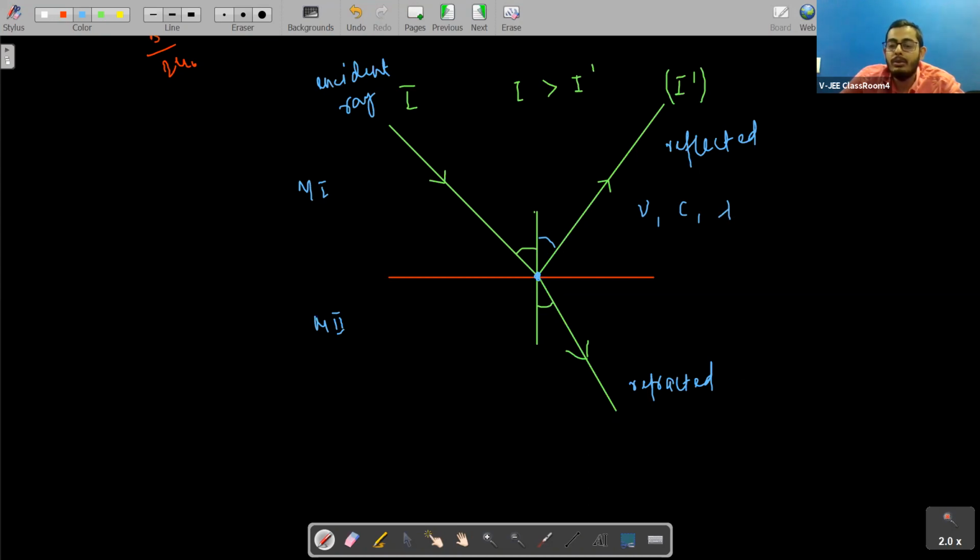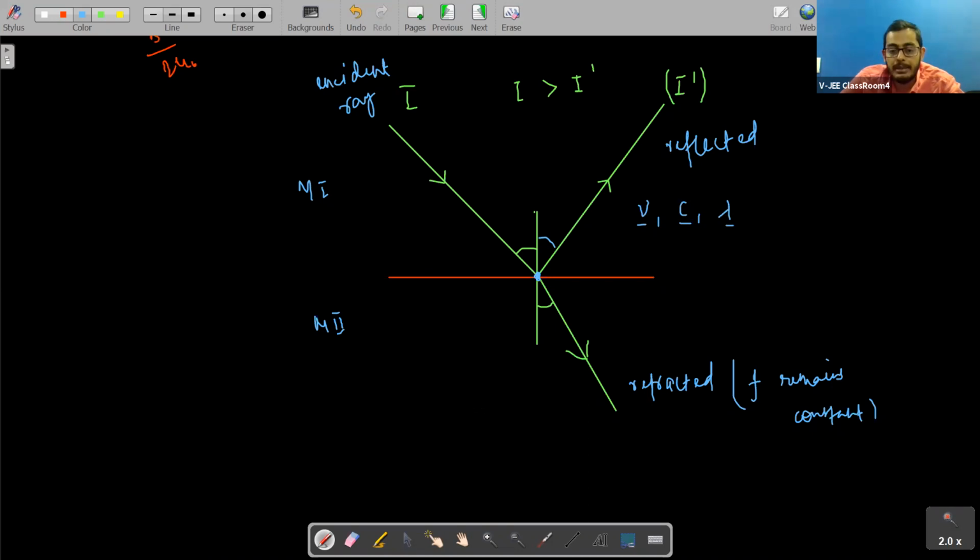When it is refracted, only frequency remains the same. You must keep this in mind, that only frequency remains constant when light is getting refracted, but when it is getting reflected, frequency, speed, and wavelength all remain constant.